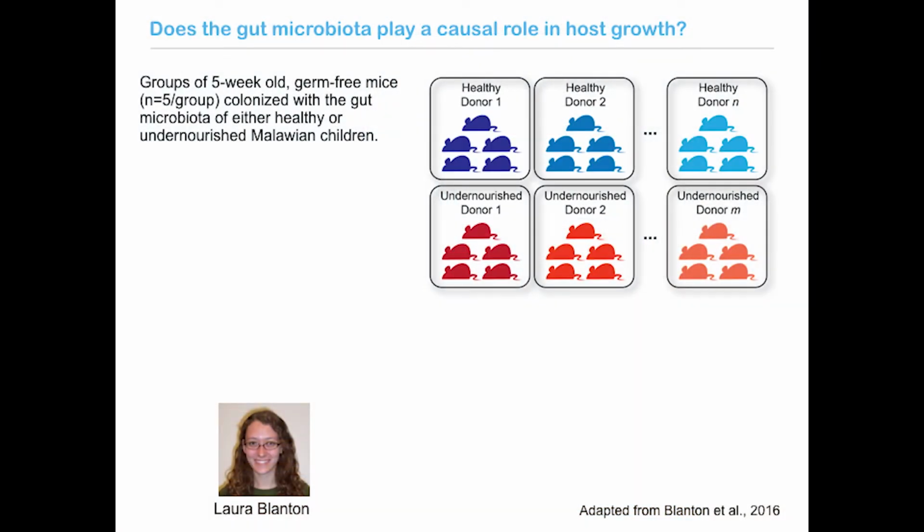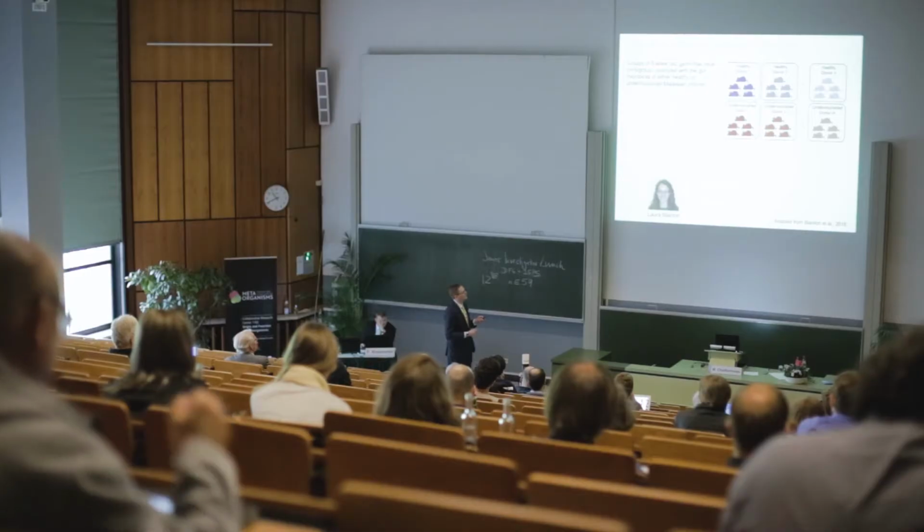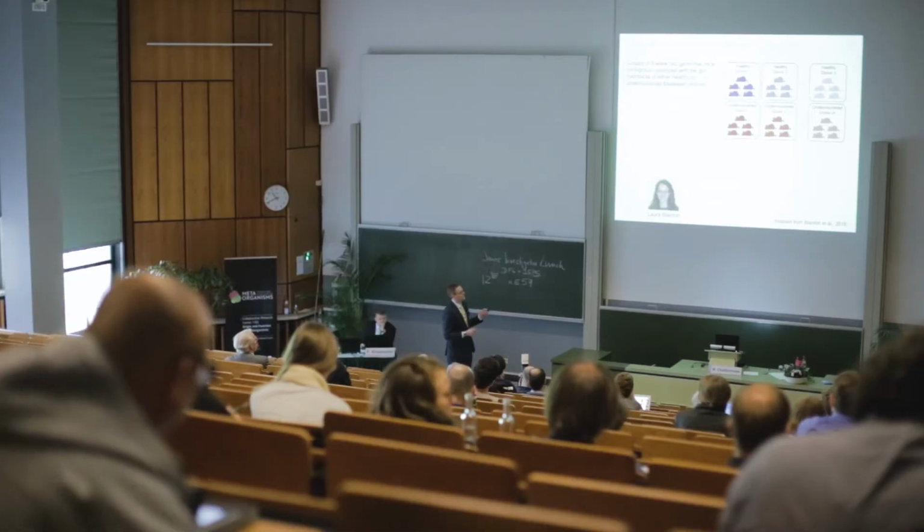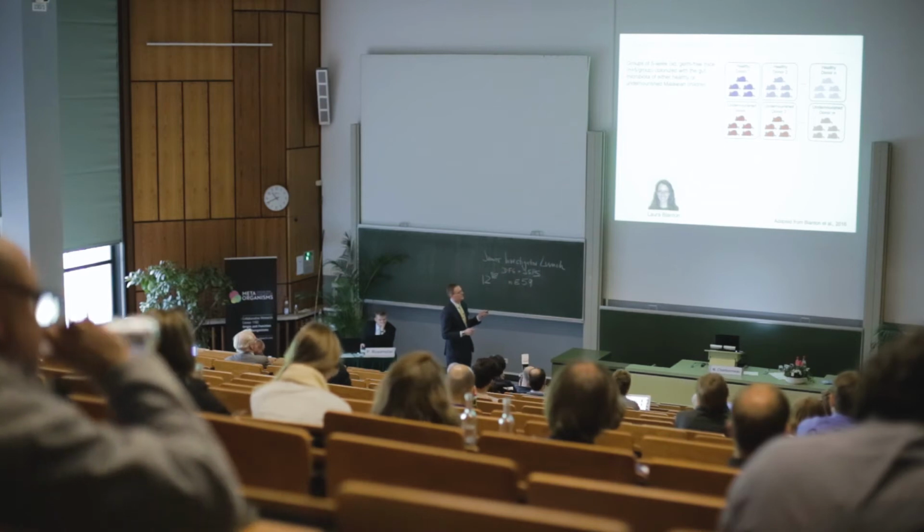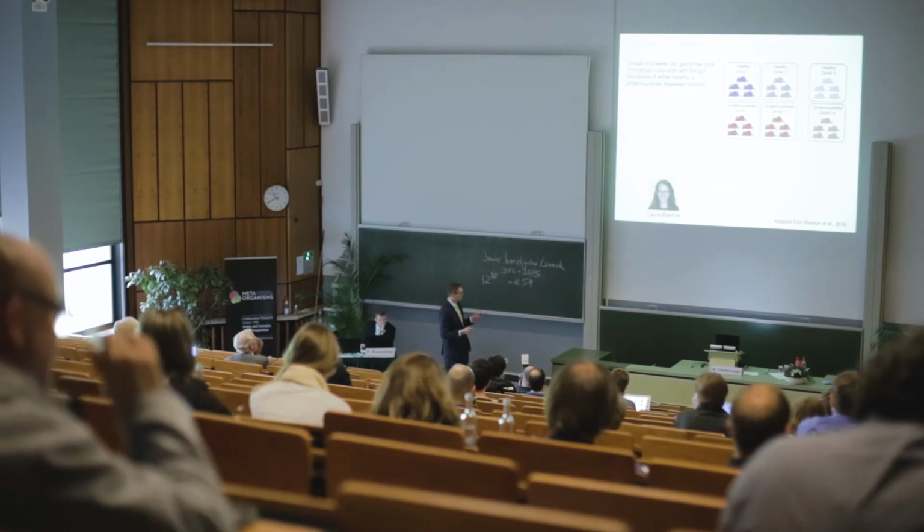So together with my colleague Laura Blanton, another graduate student in the lab, we teamed up to answer the question of whether the nutritional status of the host, and the corresponding microbiota configuration, had an effect on host growth outcomes. So in order to do this, we took groups of 5-week-old germ-free mice. So these are young mice that are still actively growing, each group housed in their own notobiotic isolator to prevent the exchange of microbes between them.